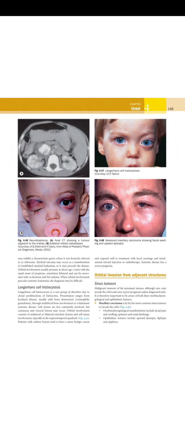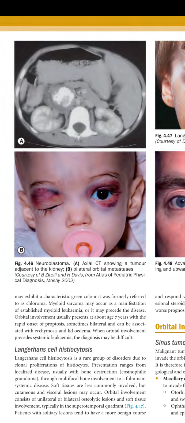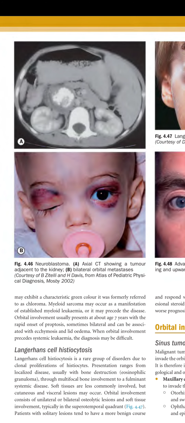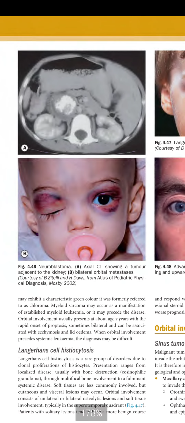So we can see figure 4.6. A is showing neuroblastoma, an axial CT showing a tumor adjacent to the kidney, and B is showing bilateral orbital metastasis, and you can see that there is a lid ecchymosis as well.